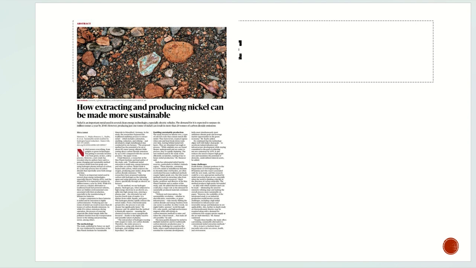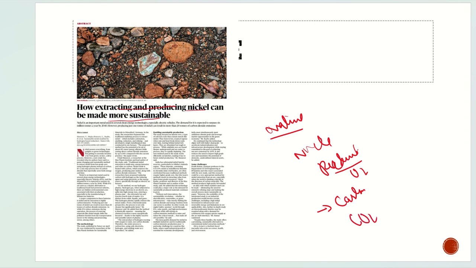Here the article is how extraction and production of nickel can be made more sustainable. Basically, it is talking about the nature of extraction, because the extraction of nickel includes the reduction method, in which oxygen is removed. For that purpose, what is used? Carbon is used. But here is an issue: when carbon is used in the reduction method, it combines with oxygen and forms carbon dioxide. And this carbon dioxide leads to global warming.